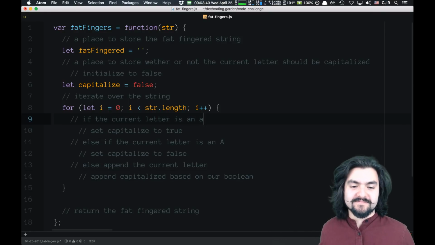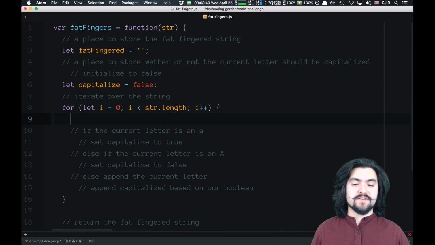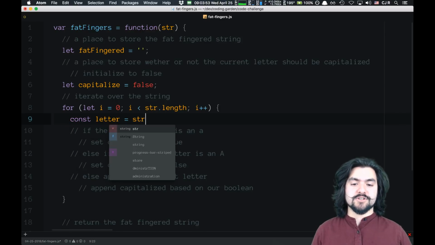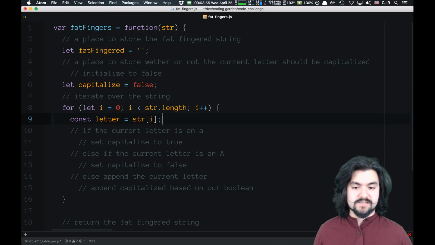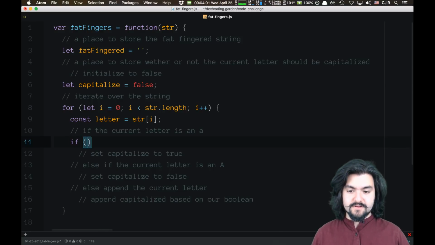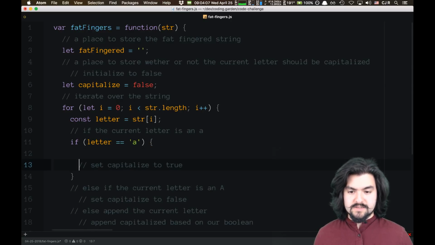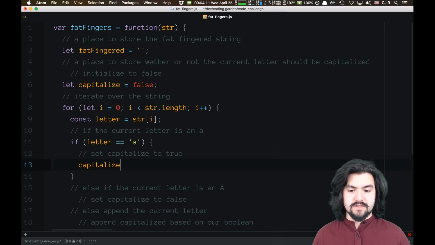Okay, so if the current letter is an A, set capitalized to true. So let's create a variable to store our current letter. So const letter equals the string at i. So this is the current letter in the string that we're looking at. If the current letter is an A, so if letter is equal to a lowercase a, then we will set capitalize to true. So we'll say capitalize equals true.